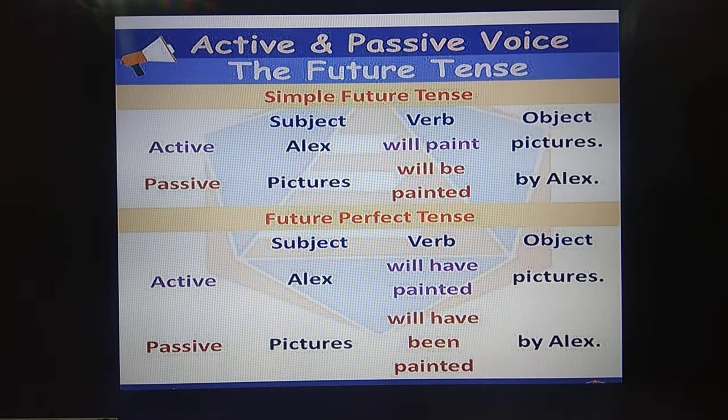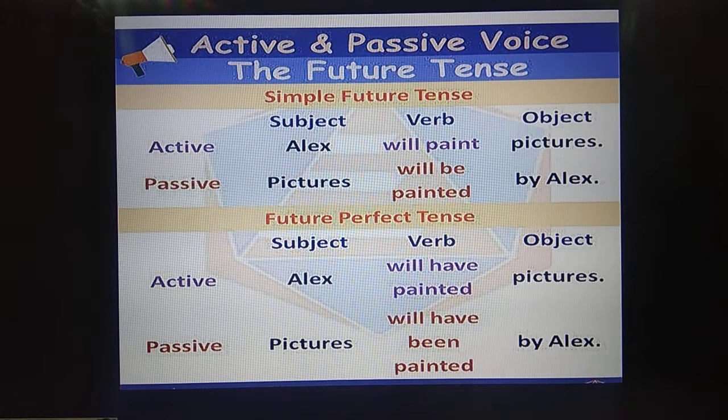So what will be the answer there? Pictures shall be painted by Alex. Alex may paint pictures. So what will be the answer there? Pictures may be painted by Alex. Okay. Alex will paint a picture. A picture will be painted by Alex. Okay. So here it may be singular or plural. No changes will be there. Only the word be will be introduced for future tense.